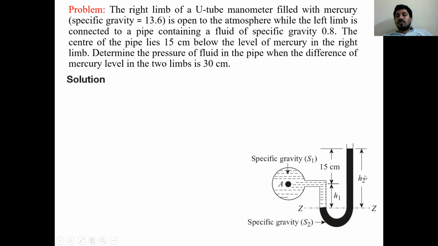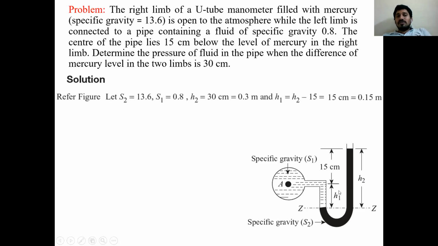H1 is not given, but we can calculate it. H2 is equal to 15 centimeters plus H1, so H1 comes out as 15 centimeters. So, given data: S2, the specific gravity of mercury in the U-tube manometer, is 13.6. S1, the specific gravity of the liquid in the pipeline, is 0.8. H2 is 30 centimeters, the liquid level difference in the two limbs. Converted to meters, that is 0.3 meters.